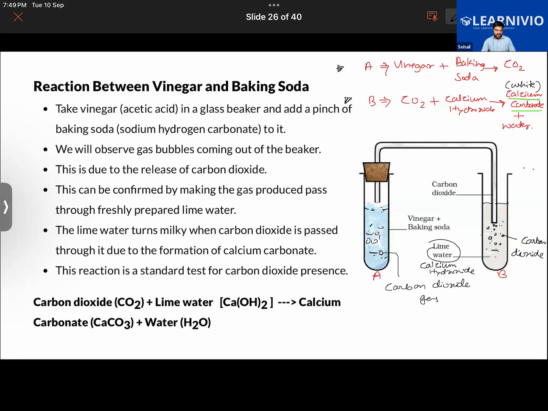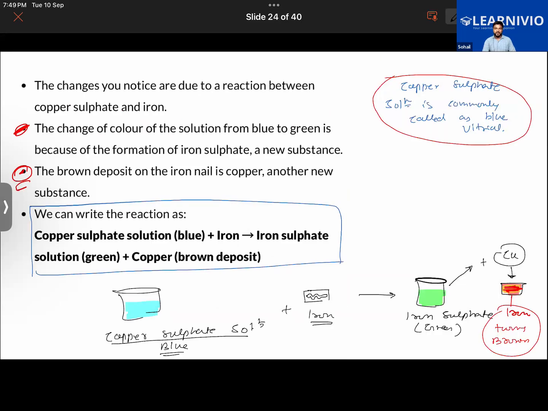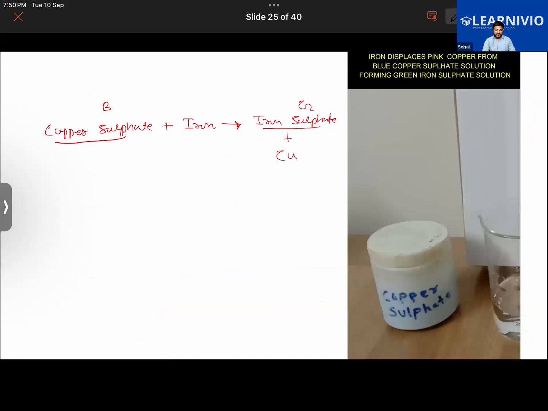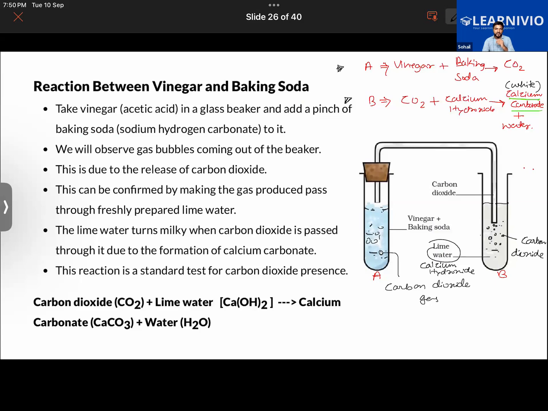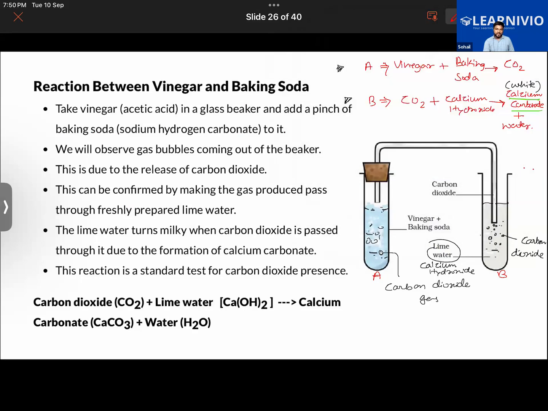Okay, do let me know. Have you noted down the previous notes? Have you noted down these reactions previously or not? Yes. Okay, now till the reaction of copper sulfate and iron, you have noted it down. Okay, so note down this one also. Just write down the reaction between vinegar and baking soda. First, give this topic. Then you will be writing down what I will be telling. Give the topic: reaction between vinegar and baking soda.